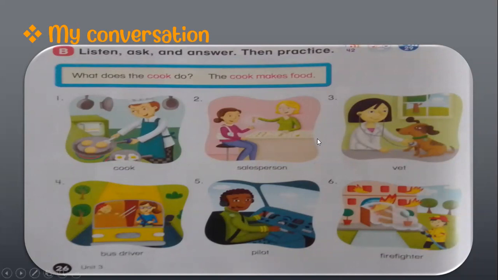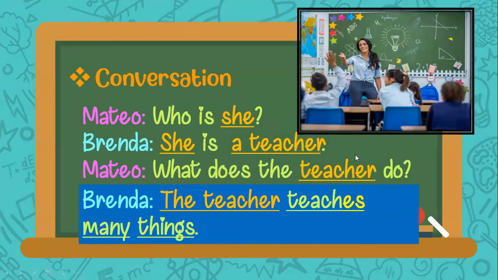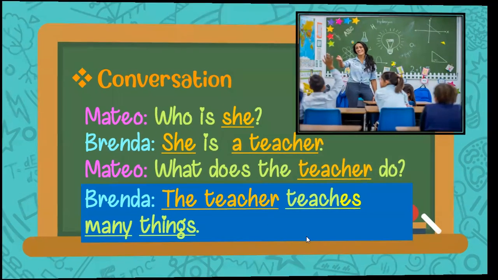Now, remember that you will practice, you will finish your conversation, you will correct some little mistakes of your conversation, and you will practice and then you record. Okay? Now remember that that conversation is about this model. This is the example that will help you create your own conversation.